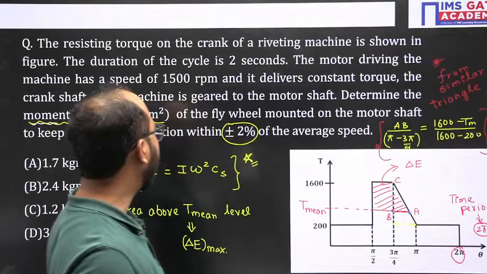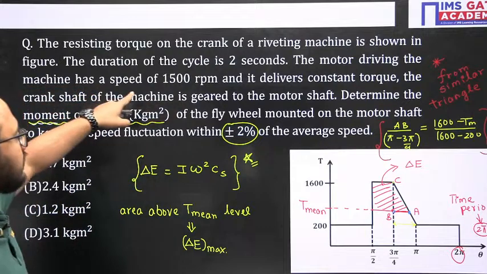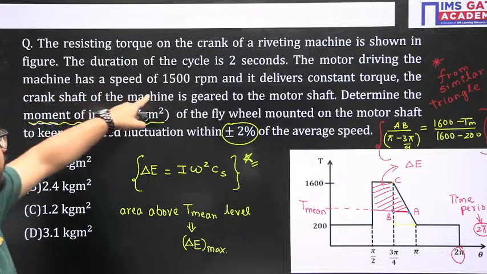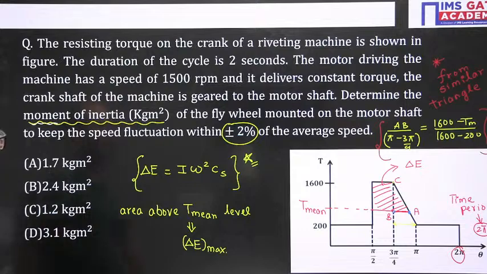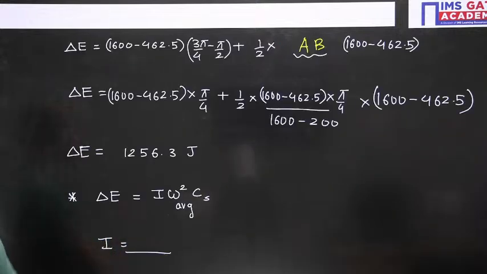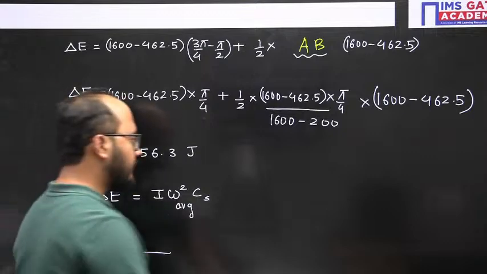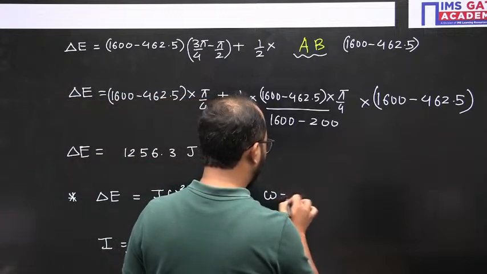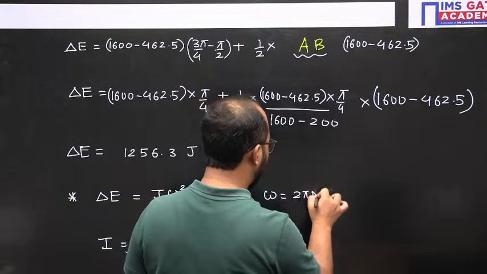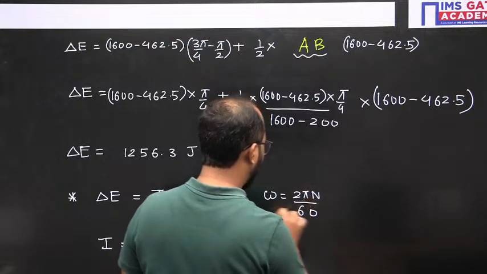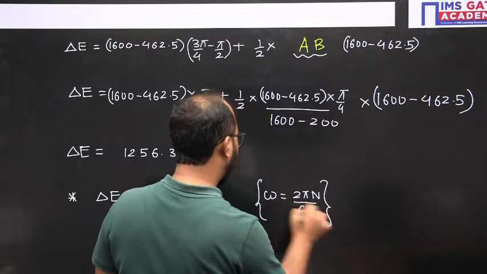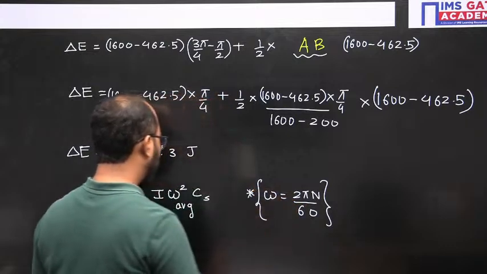In the question they have given the RPM, okay. The motor driving the machine has a speed of 1500 RPM, so we have to use that here. If RPM is given, how will you calculate omega? Omega is 2 pi N by 60. That is the formula of omega that we will be using here, okay.